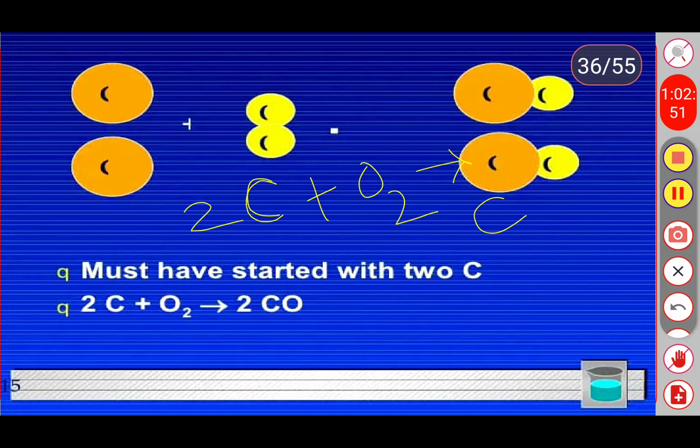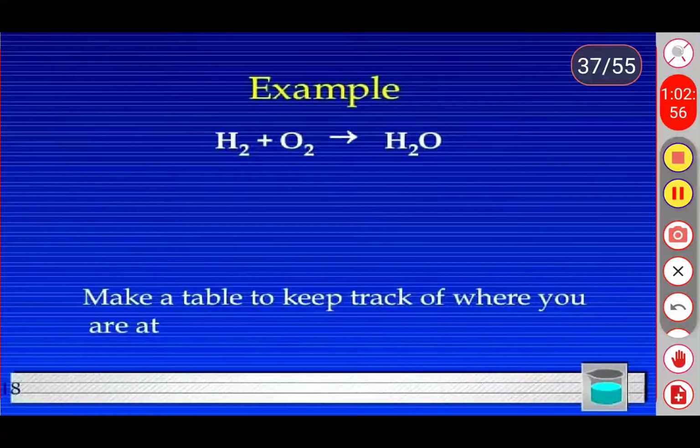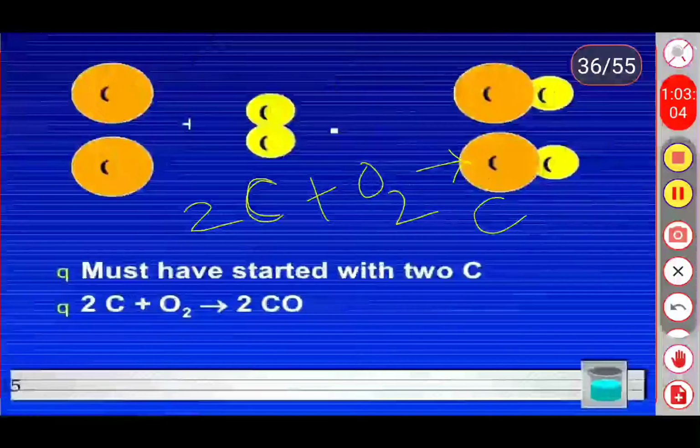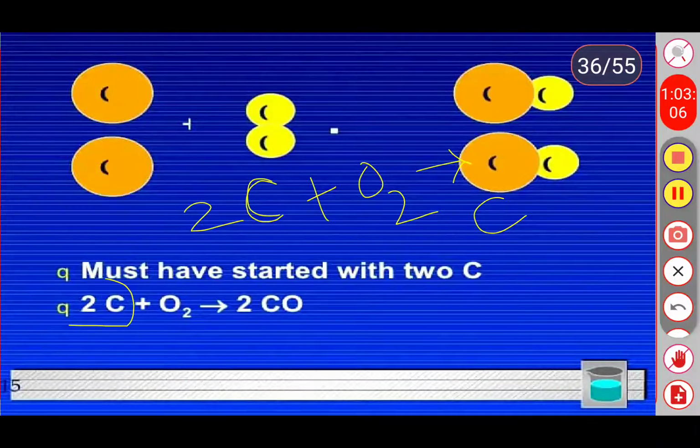In the next slide, finally we get the product. Here you are observing two carbon atoms. I'm taking 2 as a coefficient for carbon. When two carbon atoms are combined with the two oxygen atoms, it forms 2CO. 2CO is the product of the reaction. So take one more example.